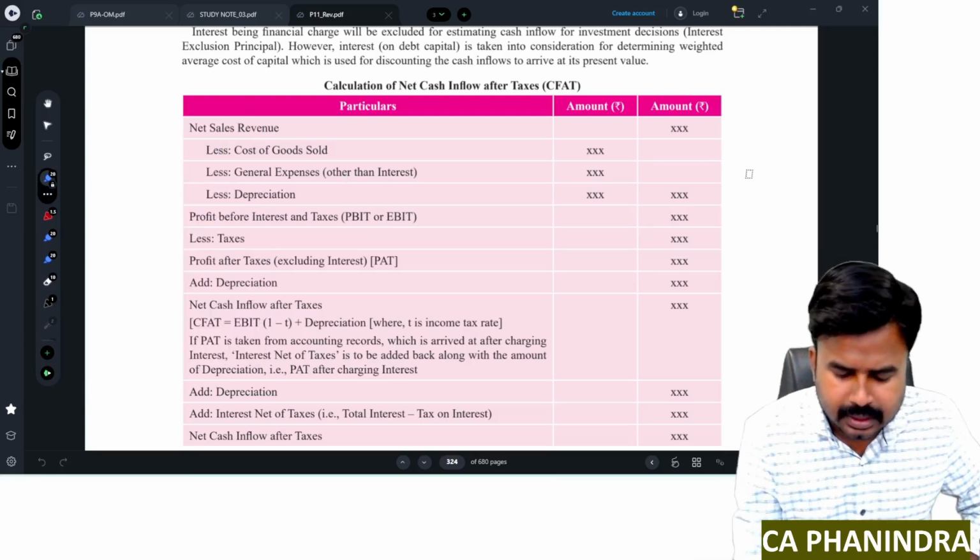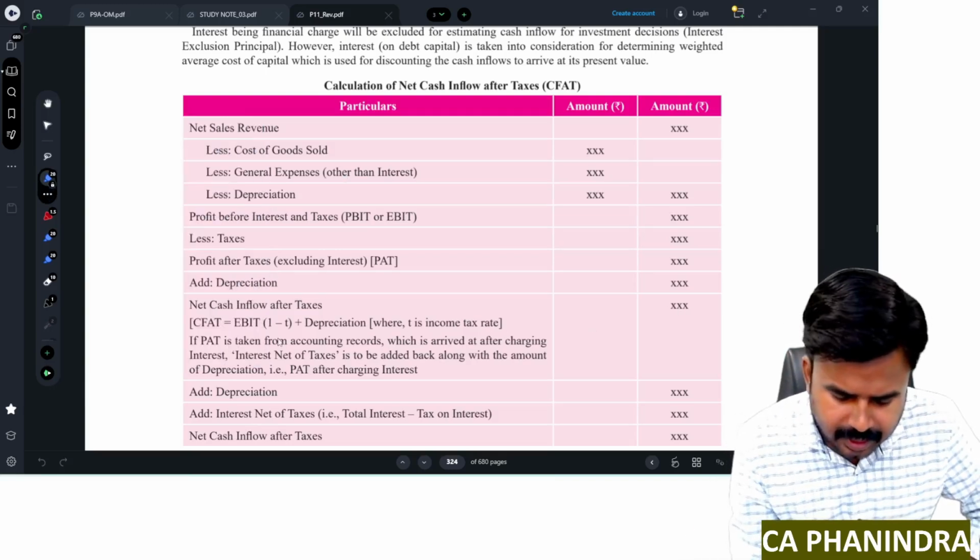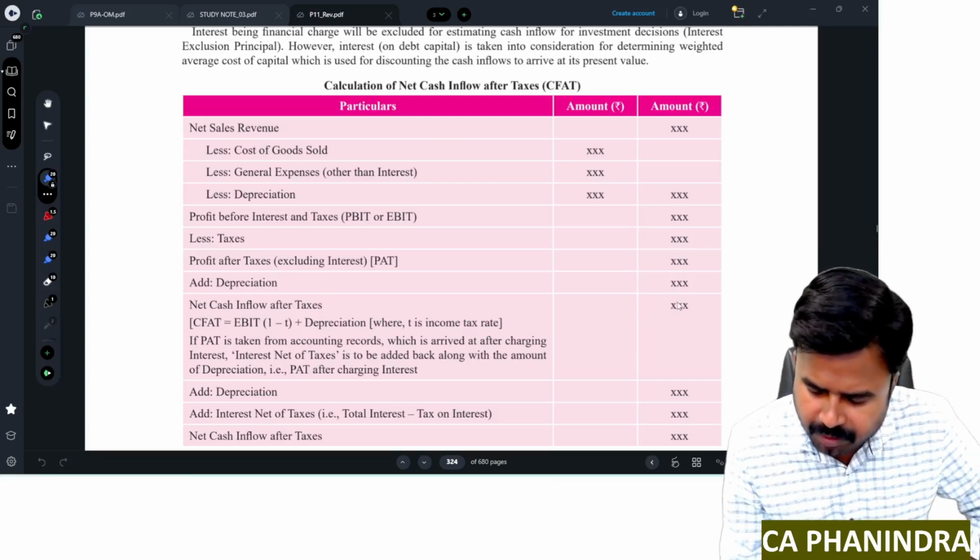See, here is your net cash inflow after tax.